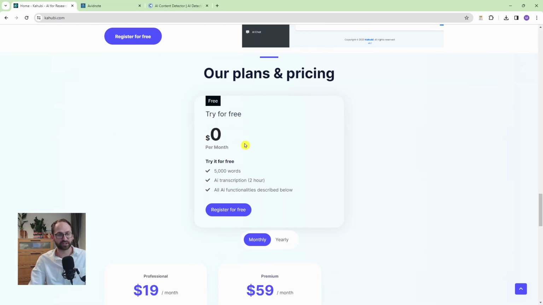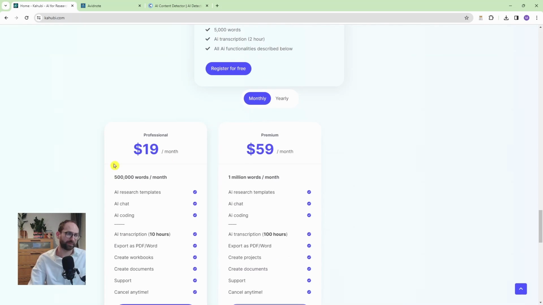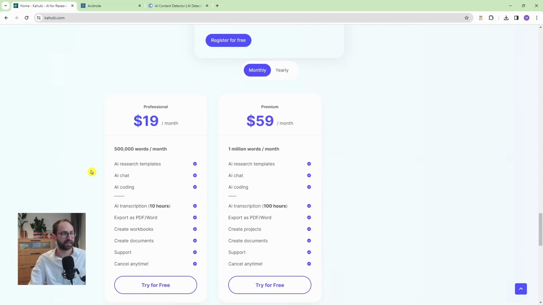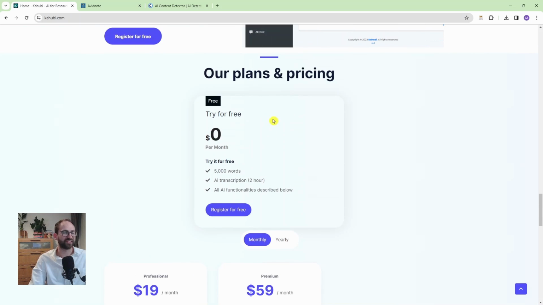So the free version, I believe, is quite generous. They offer you to write 5,000 words a month. They offer you to transcribe up to 2 hours of voice into text. And you get all of the functions included, right? Now, if you wanted to upgrade, you could pay $19 per month and have 500,000 words per month and up to 10 hours of AI transcriptions available and a few other features. But I believe that the free version on its own is pretty good. You can register here for free.